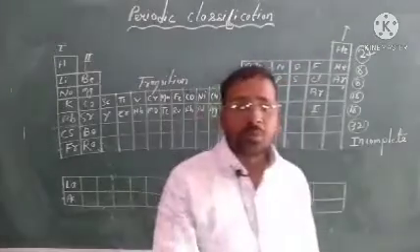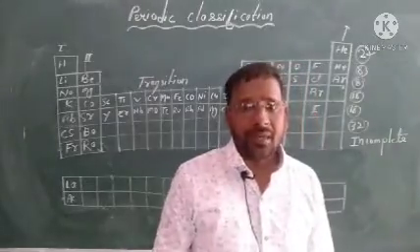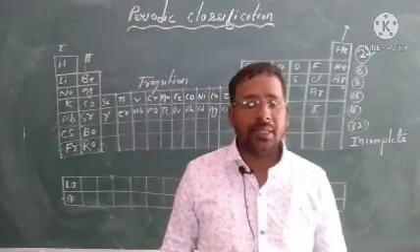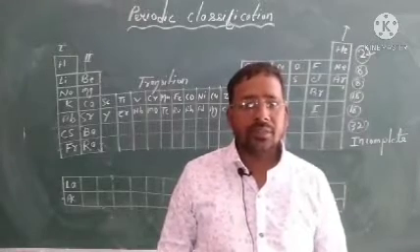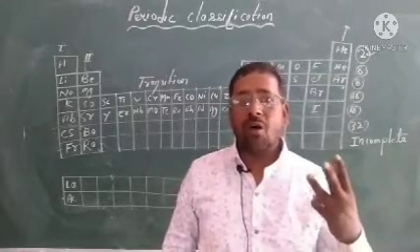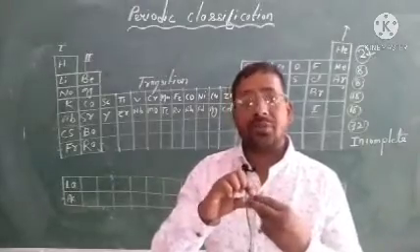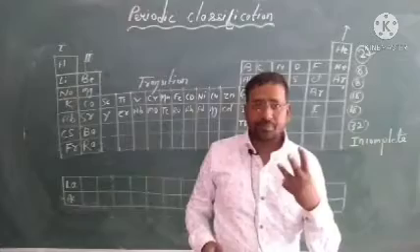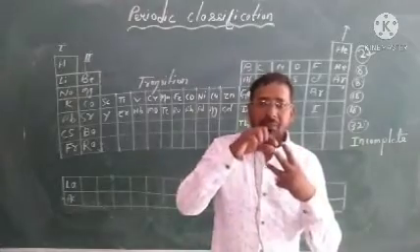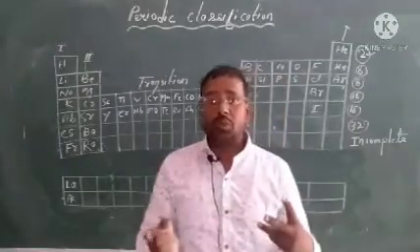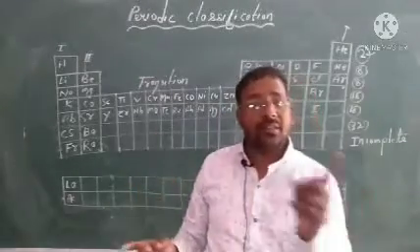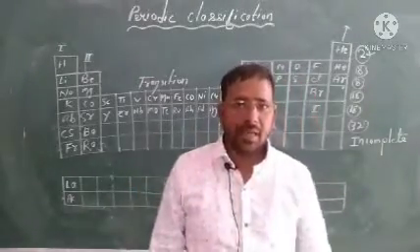After that, the first table given in your book is Dobereiner's triads. He grouped the elements in the form of three elements, and that is called a triad. He made the group of three elements, and he said the atomic weight of the middle element is equal to the average mean mass of the first and third elements.